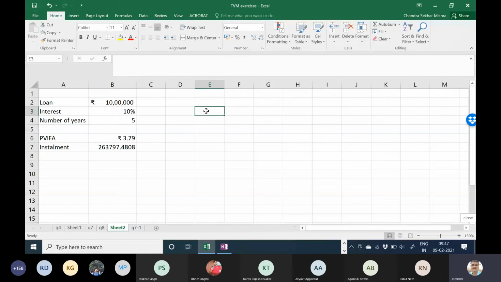EBITDA. When we do the EBITDA calculation, it is earnings before interest. For EBITDA calculation you have to take revenue minus expenses excluding interest and depreciation. You get EBITDA.